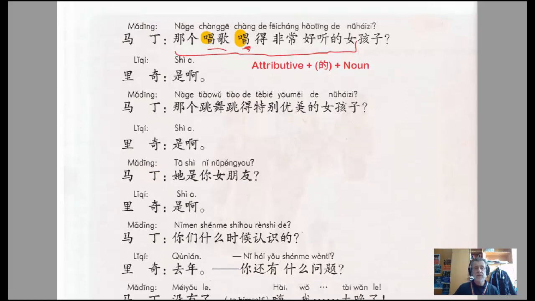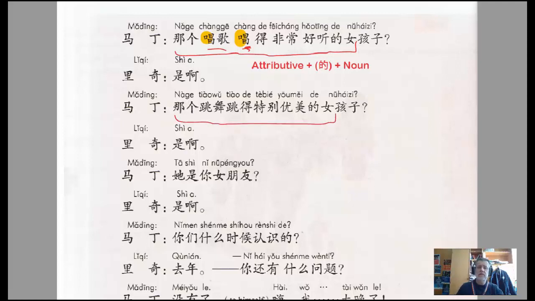So Li Qi then goes on and says, 是啊, of course. Yeah. And then Ma Ding's still going on. He's a little bit weird, and it sounds like he's been stalking her or something, because he seems to know an awful lot about her, or he's a bit obsessed by her. But anyhow, 那个跳舞跳得特别优美的女孩子. So once again, he's using the same sort of format, if you like.